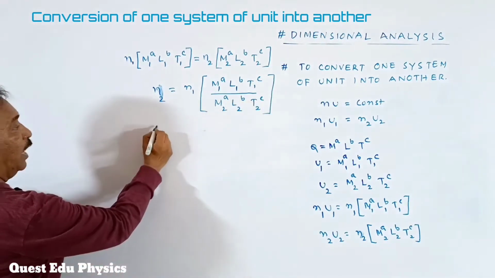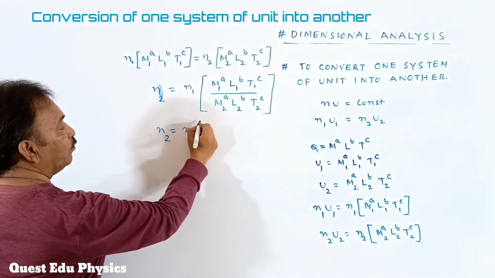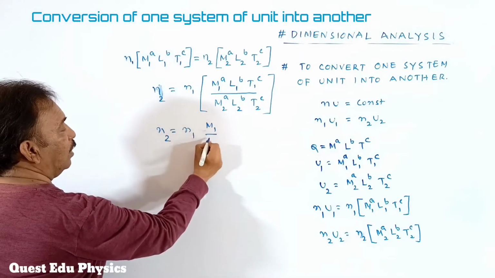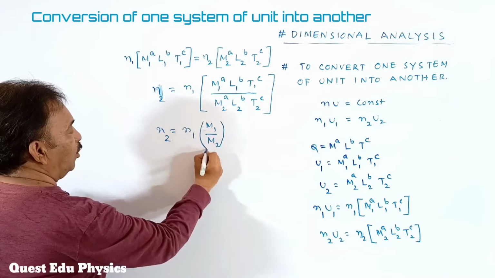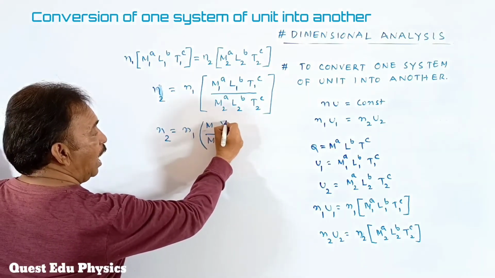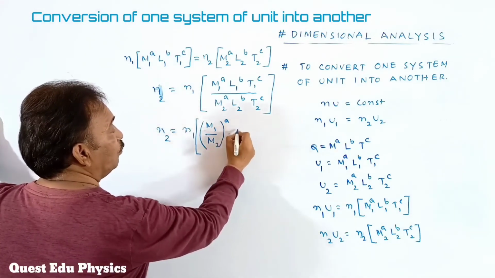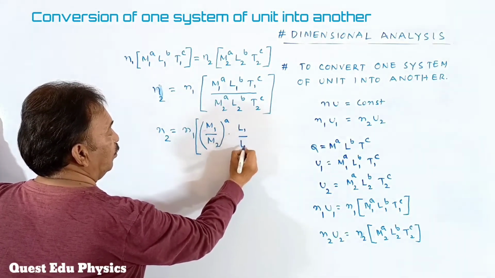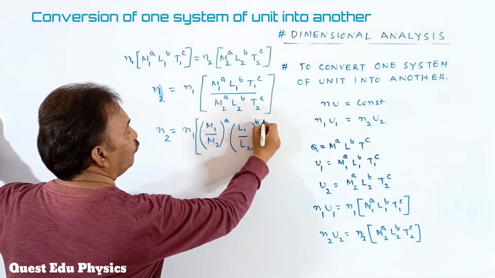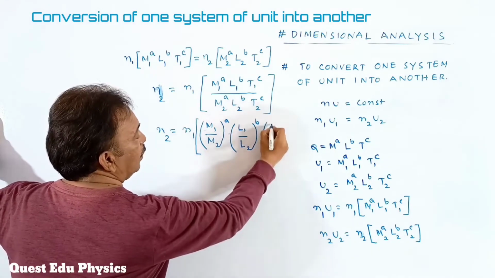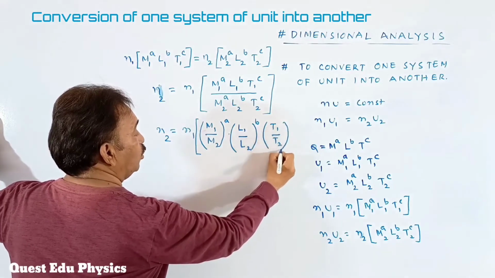And it can also be written as N2 is equal to N1 of M1 by M2 to the power of a, into L1 by L2 to the power of b, into T1 by T2 to the power of c.